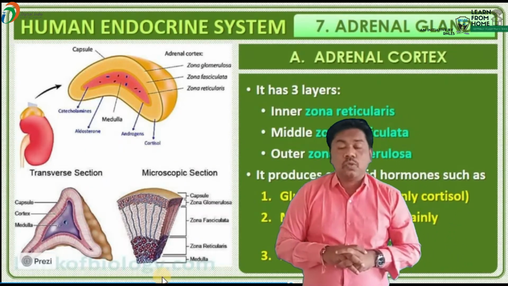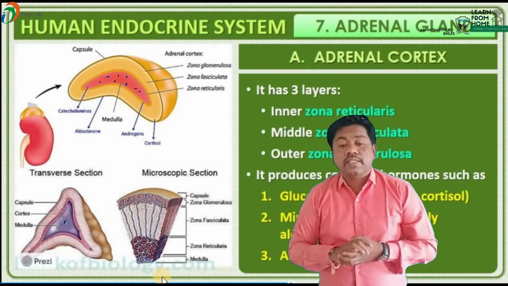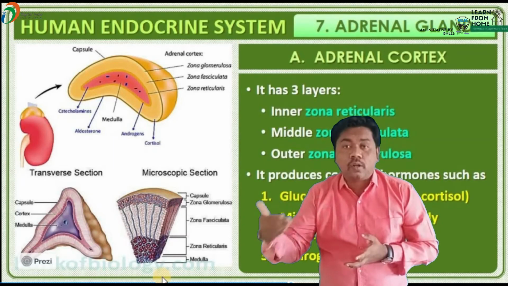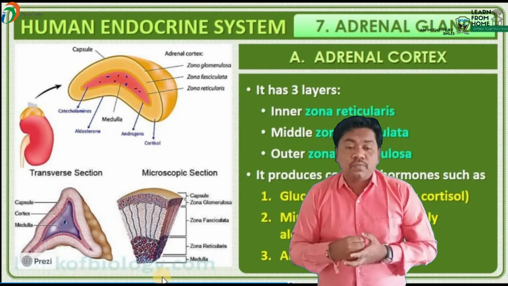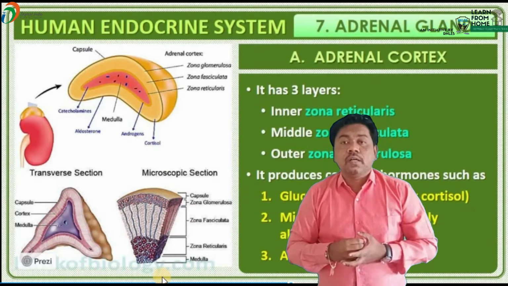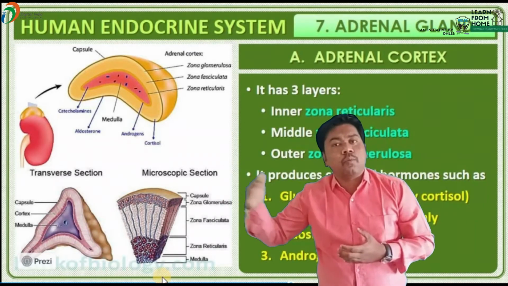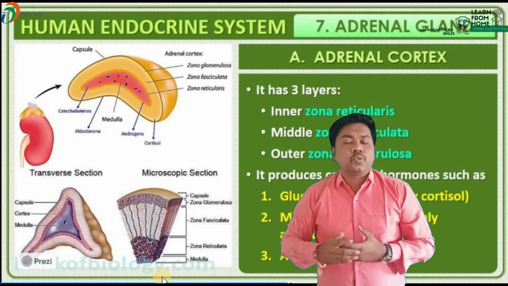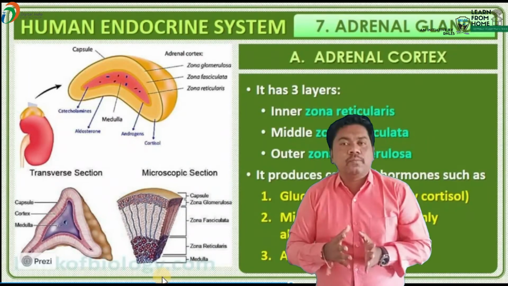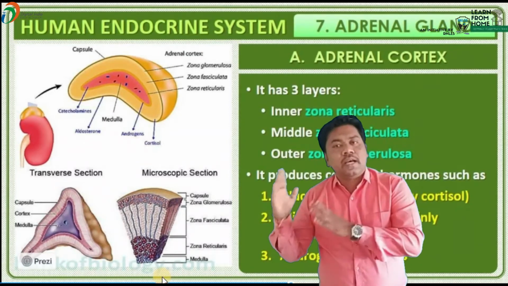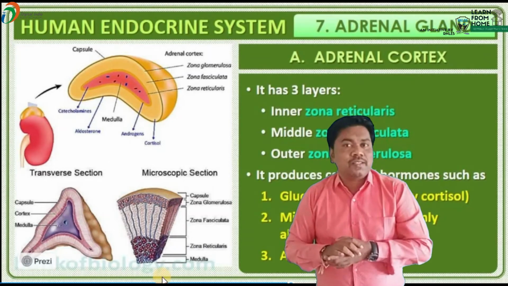What is that? Zona glomerulosa. This zona glomerulosa is the outer zone of the adrenal cortex. This zone is responsible for the production of mineralocorticoid hormone. What is that? Mineralocorticoid. Minerals means sodium. Sodium is a mineral. Potassium is a mineral. So sodium, chloride and potassium, such kinds of ions are called minerals.